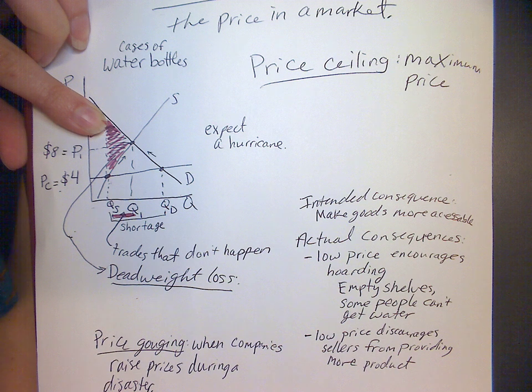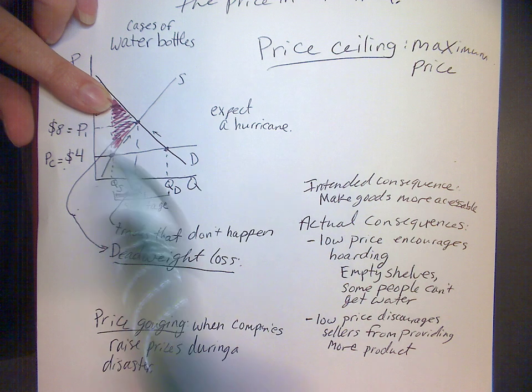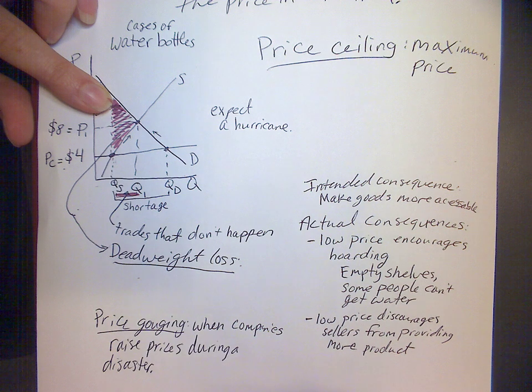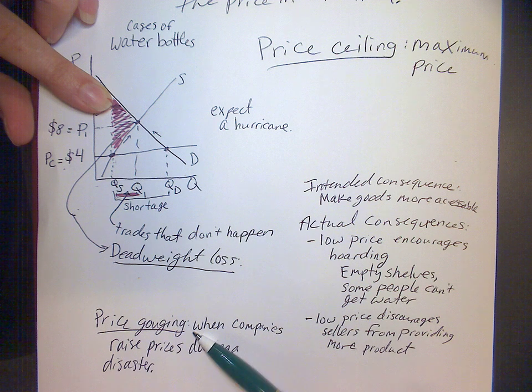Just the name price gouging sounds pretty scary, right? But yeah, it's a derogatory term, okay? So you might see a journalist writing about a company raising its prices during a disaster, and the journalist might write, oh, isn't it so terrible that the companies are raising prices and exploiting these people in this terrible situation in order to make more money? That's terrible, right? That company is price gouging, okay?